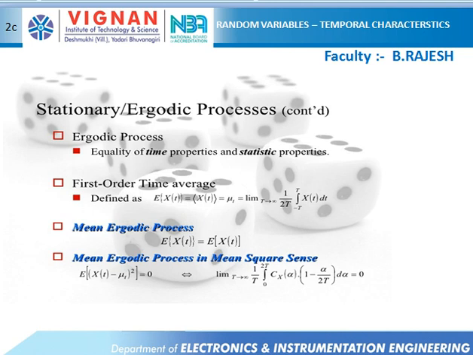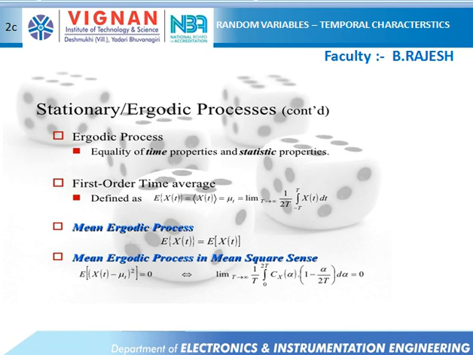Next, 2c, ergodic process. Normally, ergodic is a stationary process with equality of time properties and statistical properties. The first order time average is defined by the equation: limit t tends to infinity of 1 by 2t, integration from minus t to t of x of t dt. Similarly, the formula for the mean square looks like this.